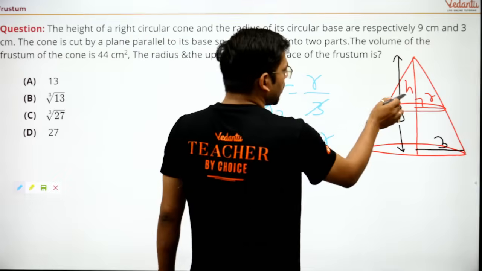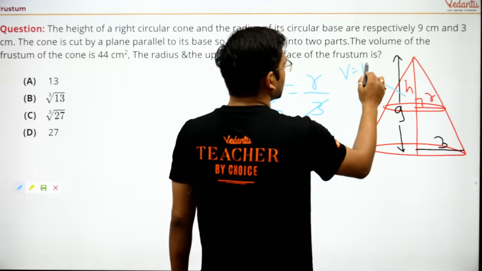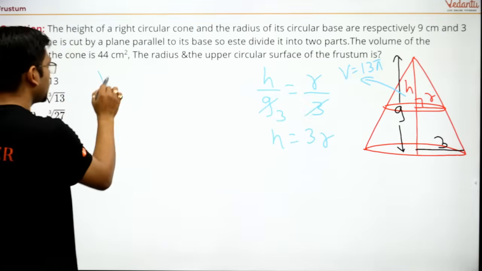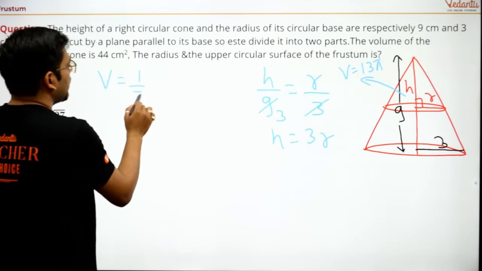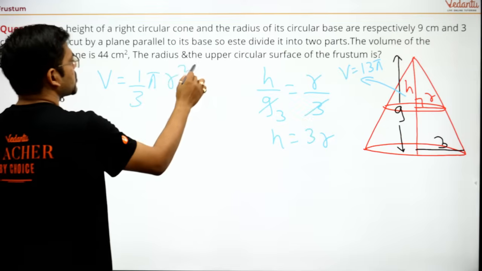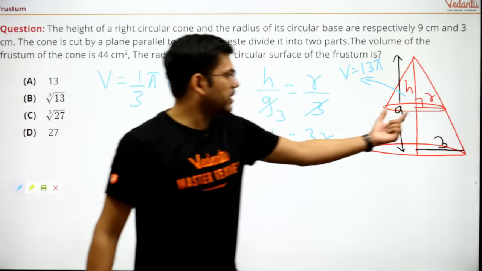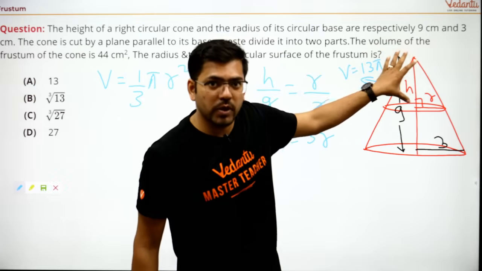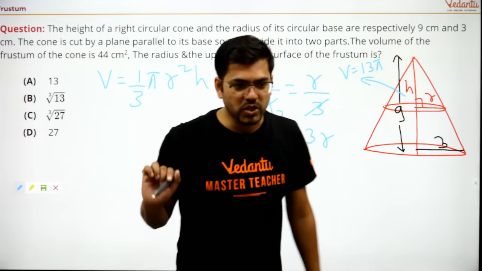Now the volume of this smaller cone is equal to 13 pi. Just now we had evaluated this, v equal to 13 pi. So this volume will have a 1 by 3 pi r square h formula, isn't it? Because here the radius is r and height is h, and this is a cone. So the volume of the cone will be 1 by 3 pi r square h.